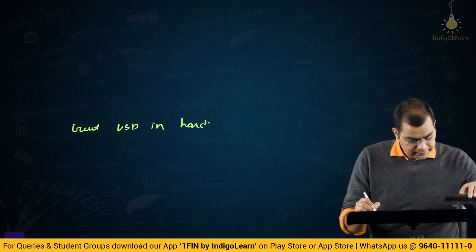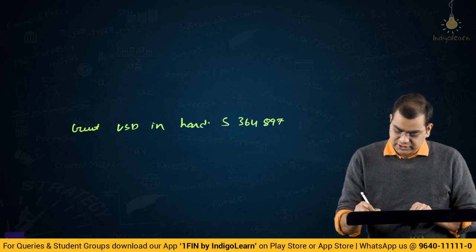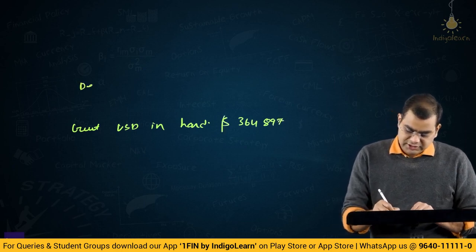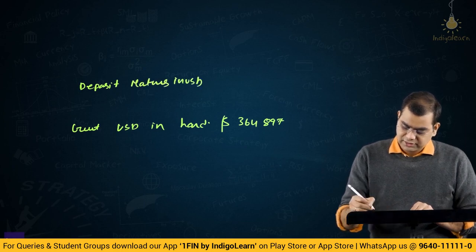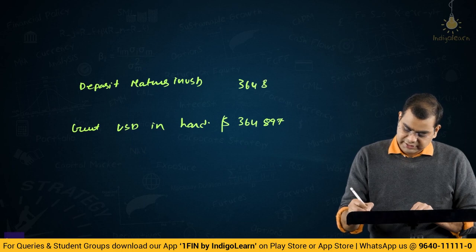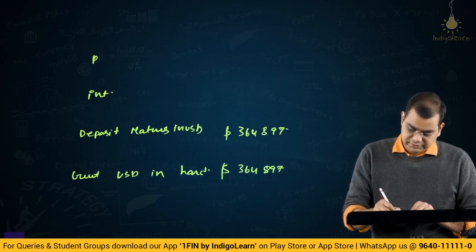How much? 364,897. So I'll put this as dollars. That is, the deposit matures in USD for 364,897. Right? That is interest and principal.